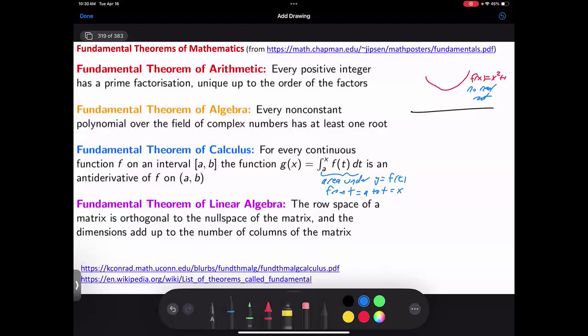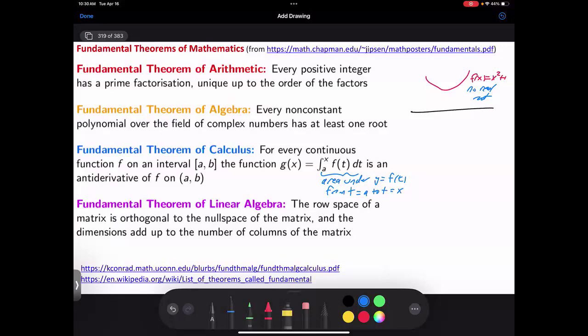And then the last is, you might have seen the fundamental theorem of linear algebra. Depending on who's teaching it, they may or may not have isolated this out. The row space of a matrix is orthogonal to the null space, and the dimensions add up to the number of columns of the matrix. Does that seem vaguely familiar? I'm just going for vaguely. Yes, okay, thank you. All right, so do they use the phrase fundamental theorem of linear algebra? I've never seen that phrase within there before. I don't think I saw that until I was in graduate school.